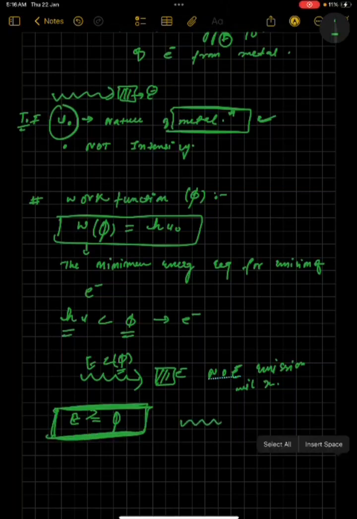If a light has to eject electrons from this metal piece whose work function is phi, then this light should have energy. It should be either greater than or equal to the work function of this metal piece.